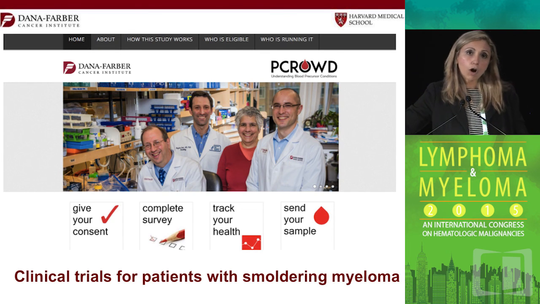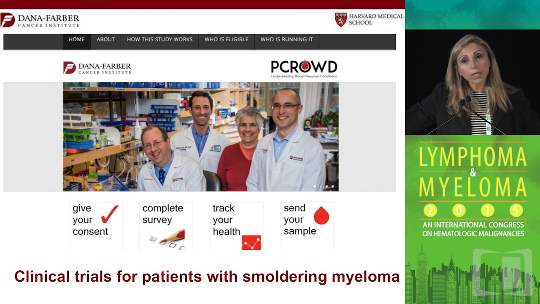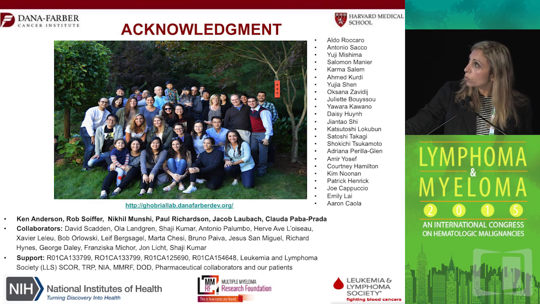We also developed a large tissue banking that's online now. We call it the P-Crowd, so that it's a crowdsourcing method. This is available for all your patients. They can just go online, download the consent, and send us samples so that we can have a large cohort and now try to understand mechanisms of clonal evolution in those patients.